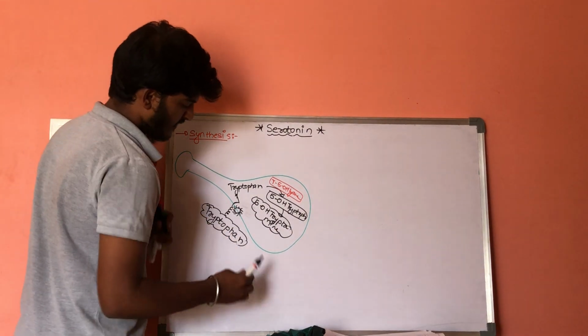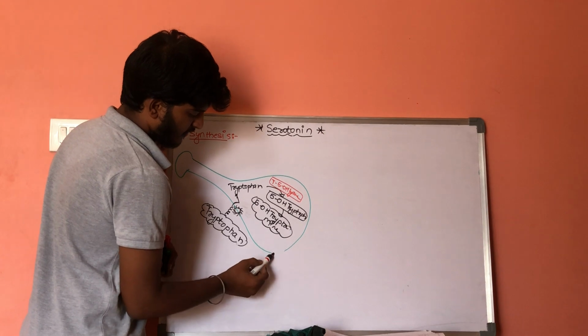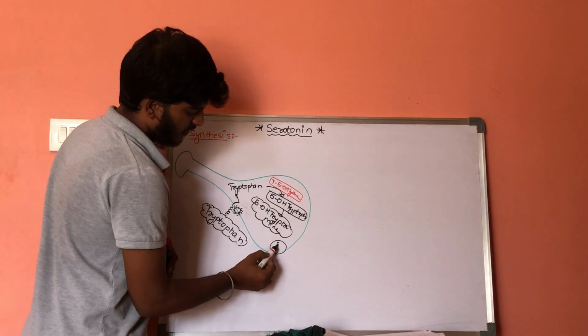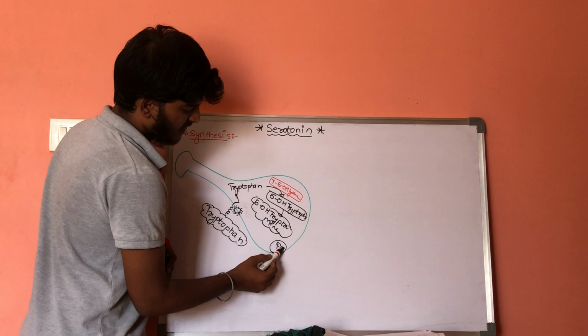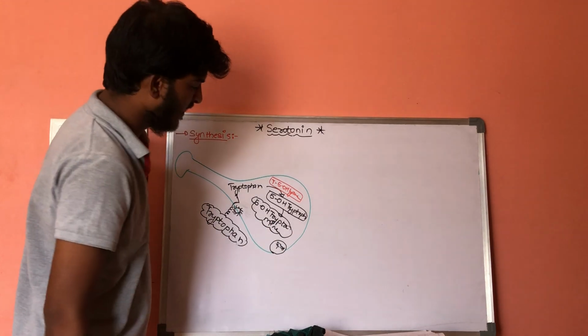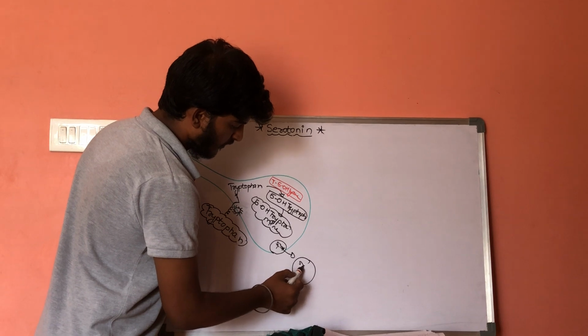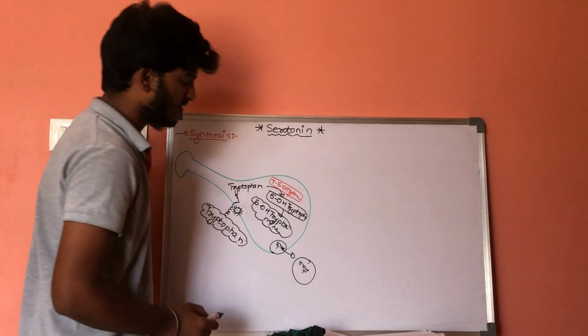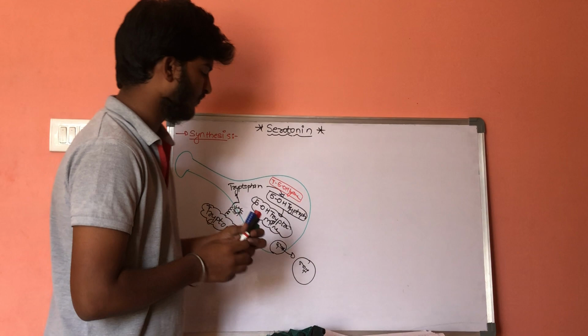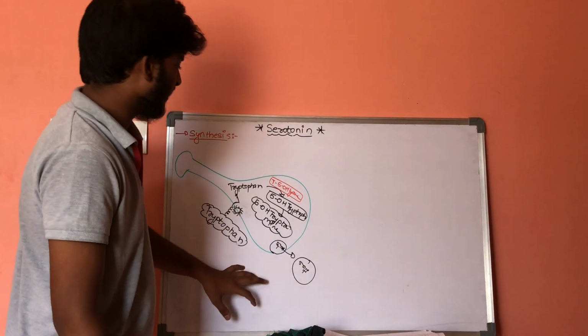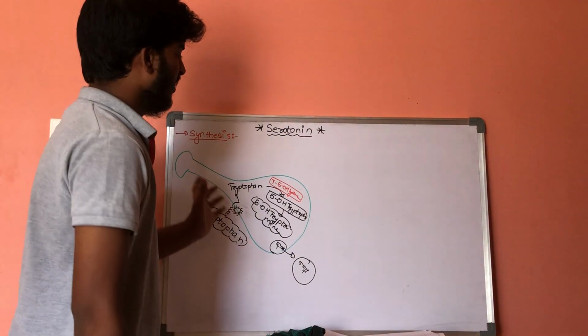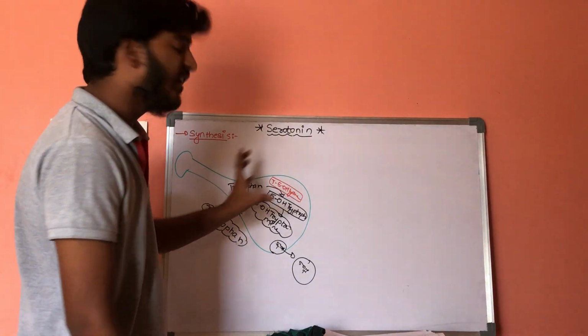Let us consider this is the 5-hydroxytryptamine which is released. Whatever 5-hydroxytryptamine is released will show its action on its receptors.